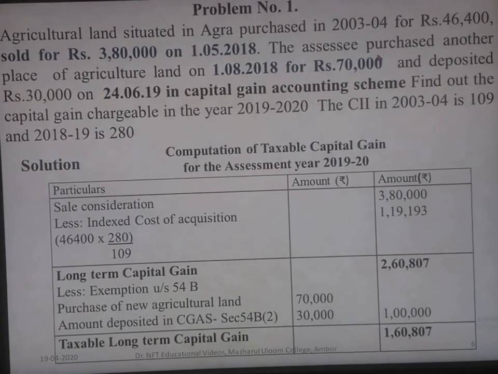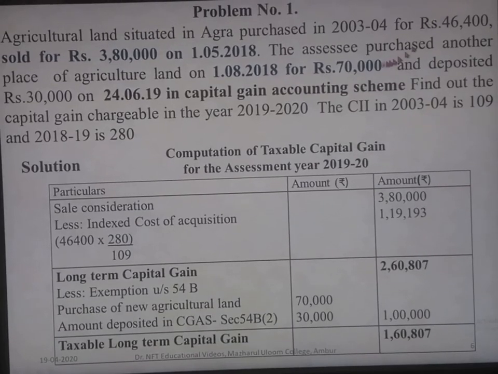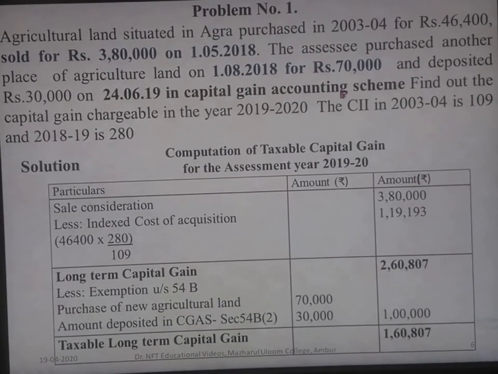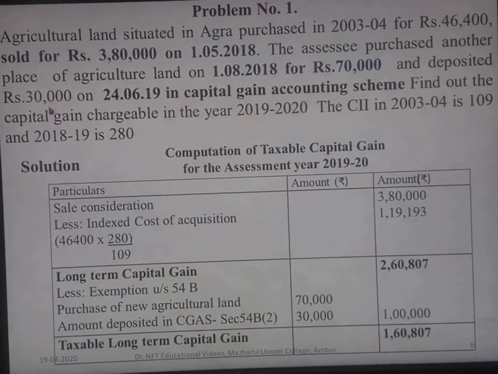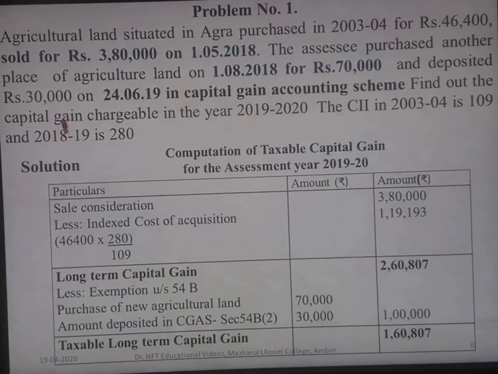So he is entitled to claim the deduction under section 54B. So the land was purchased for the amount of 70,000 and here the amount of rupees 30,000 has been deposited in the capital gain accounts scheme on 24/6/19.